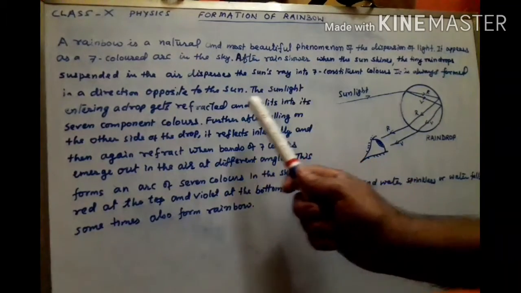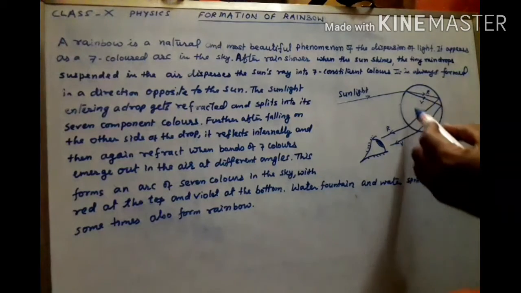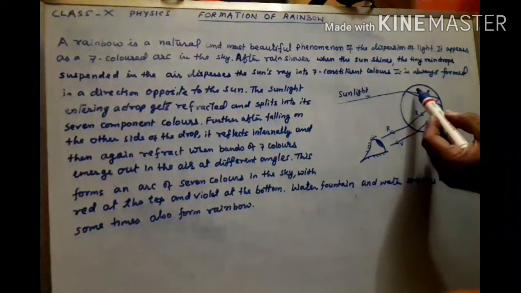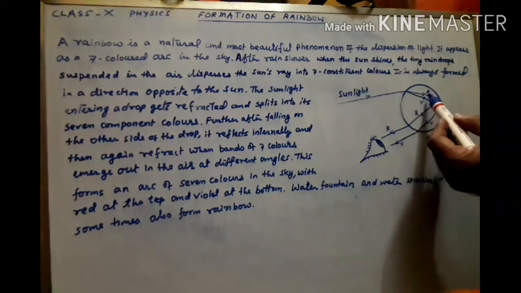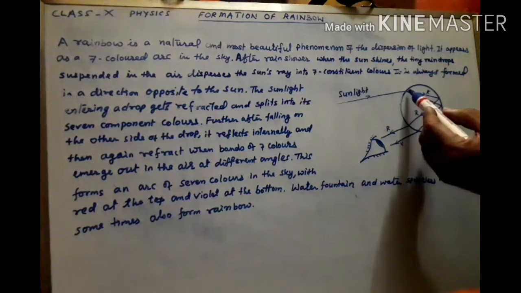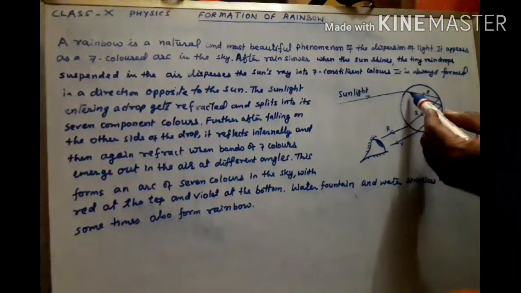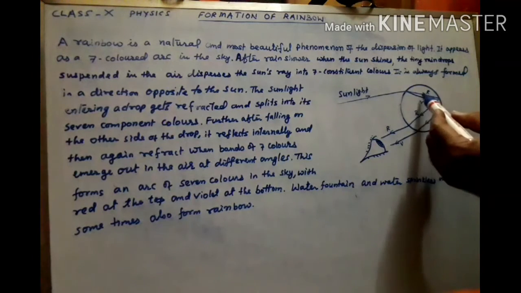The sunlight entering the droplets first refracts through this point, and it splits into 7 constituent colors, because at the time of the refraction the dispersion also takes place, because light of different colors refracts with different angles. So here 7 colors are split.